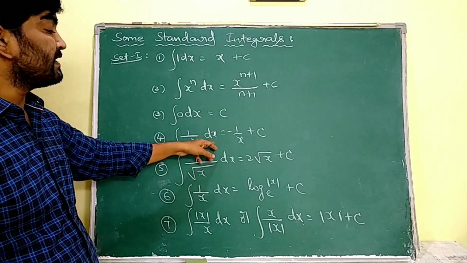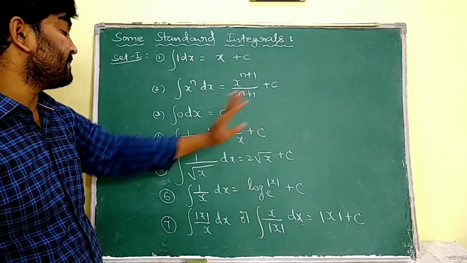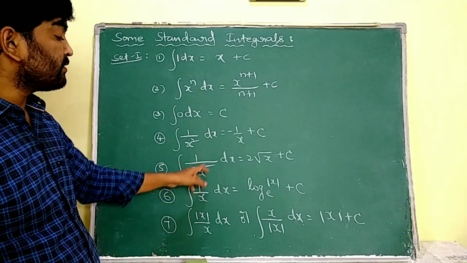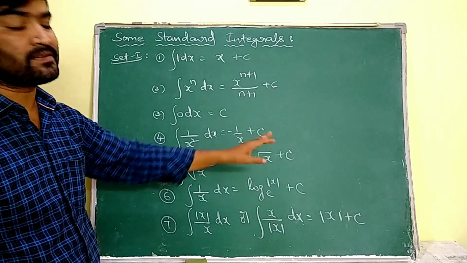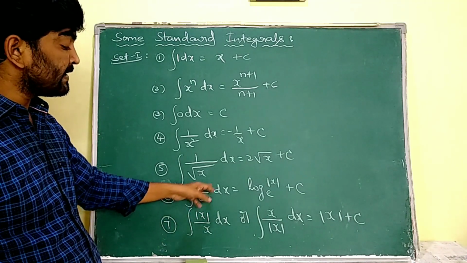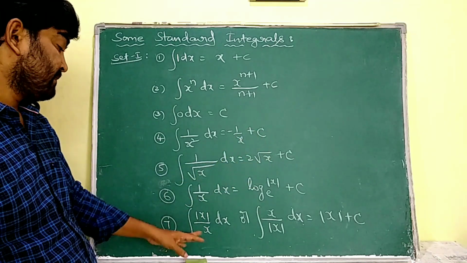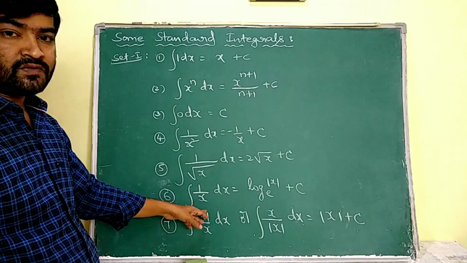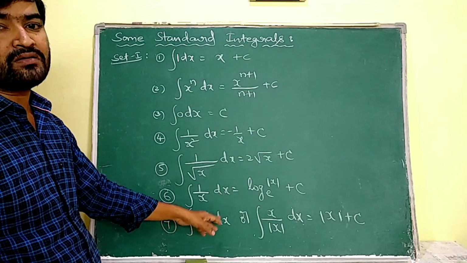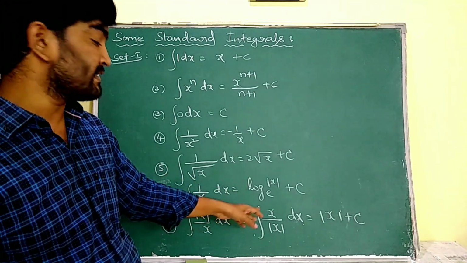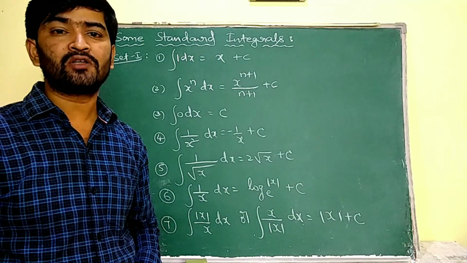Integral 1 by x square dx is equal to minus 1 by x plus c. Integral 1 by root x dx is equal to 2 root x plus c. Integral 1 by x dx is equal to log x to the base e plus c. Integral modulus x by x dx, or integral x by modulus x dx, is equal to modulus x plus c.